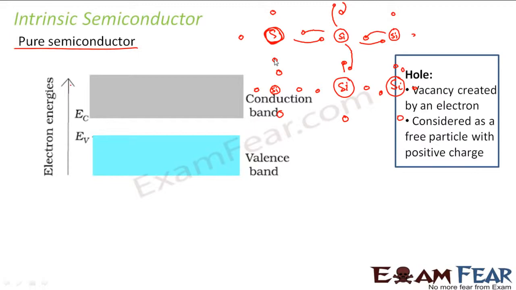How will I supply that external energy? Let us suppose I increase the temperature. What will happen? As the temperature increases, bonds will start breaking because some thermal energy will be available.